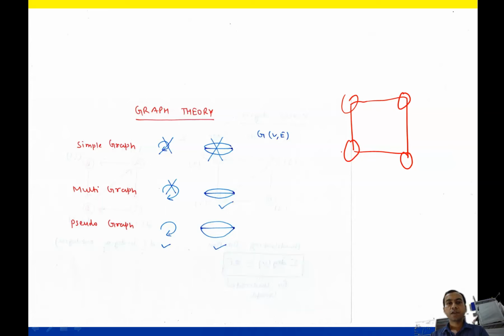Suppose that we are giving a loop. So suppose that these are nodes A, B, C and D. On node B, we give one loop. So this is not a simple graph.